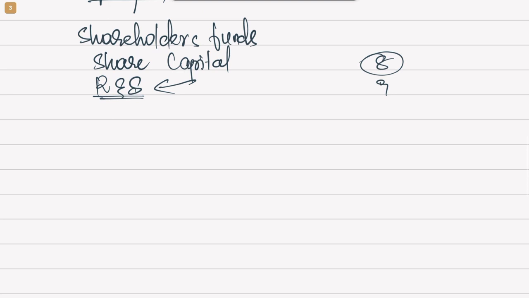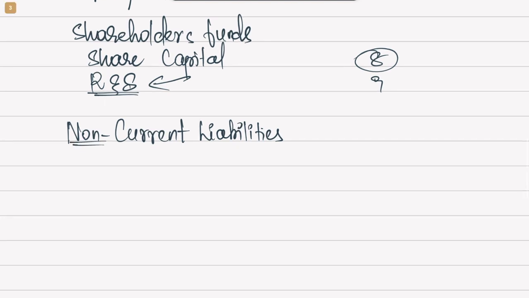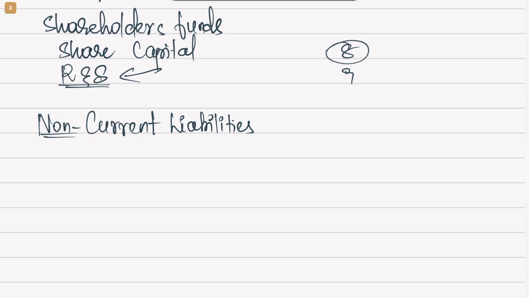Then what else can we think of? Then non-current liabilities. Earlier these were referred to as long-term liabilities. So the same thing is now known by the name of non-current liabilities. Current liabilities you know already. So whatever is not current is referred to as non-current liabilities. All these long-term liabilities, maybe some liability which gets exhausted or which has to be met after 1 year. So those types of liabilities will be referred to as non-current. Maybe let's say a loan for which the period is 5 years, a loan for which the period is 2 years. So all those will be shown here.